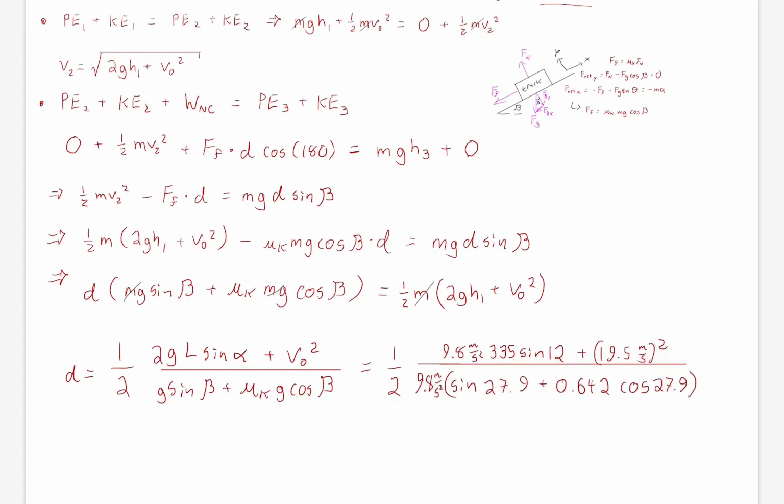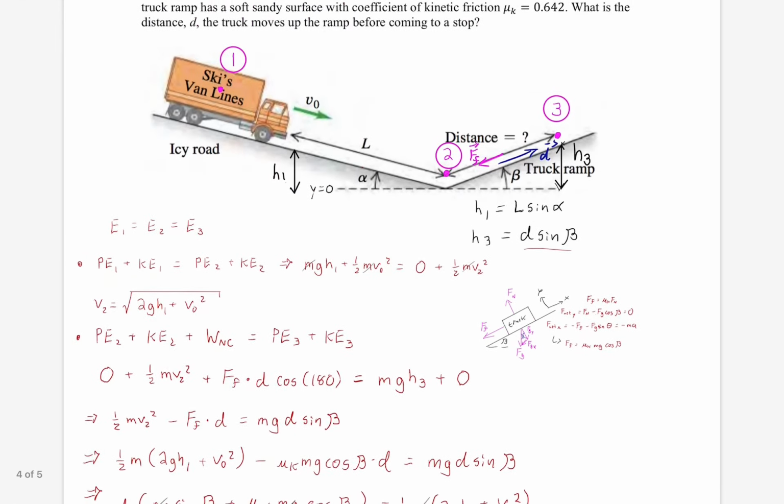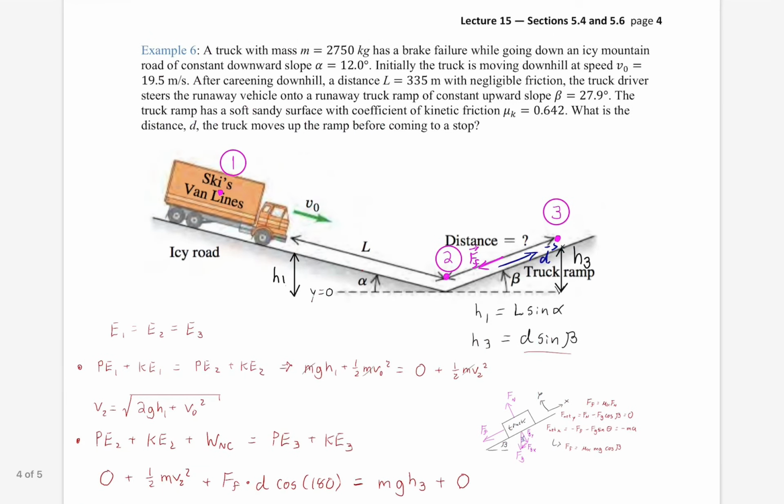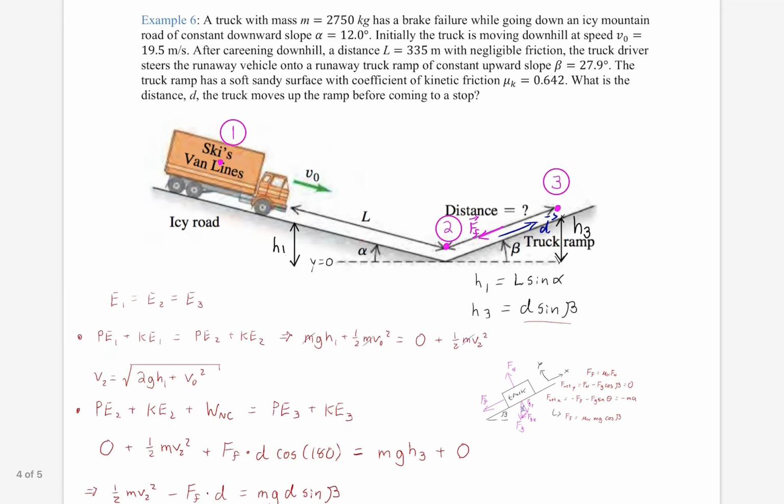Let's plug in our numbers, and we get 114 meters. That's how long a runaway ramp has to be, at least, bare minimum, for this particular truck moving at that particular speed. Well, really, at that particular speed, because the mass doesn't matter. So there you go. That's the bigger, lots-of-steps side of doing an energy conservation problem, specifically one that involves friction.